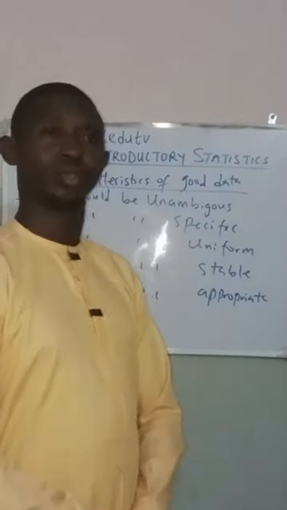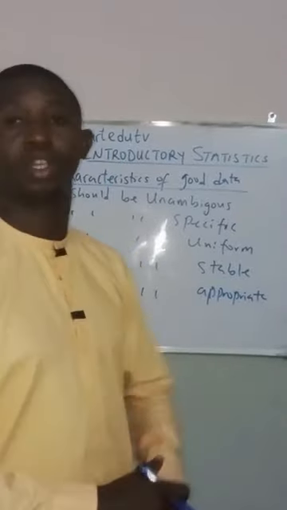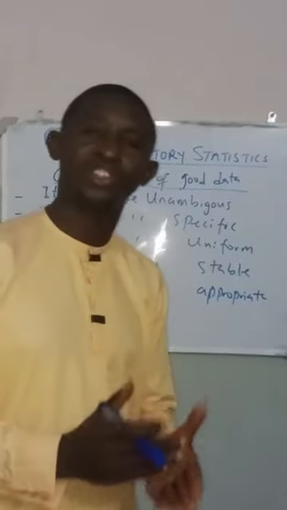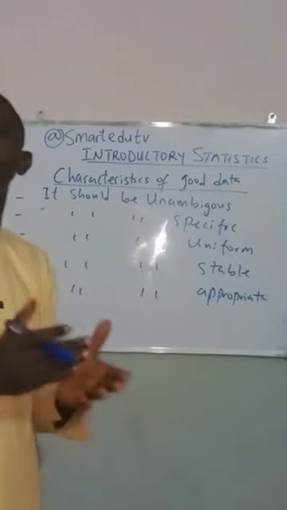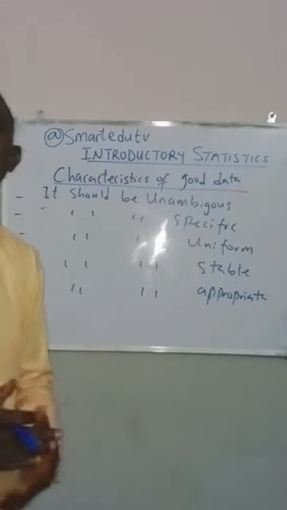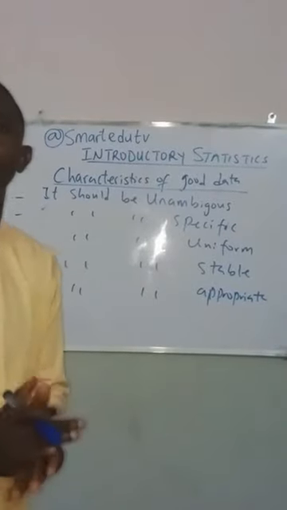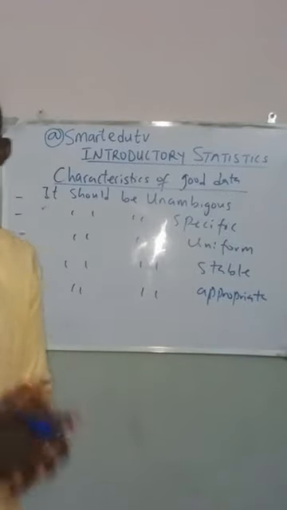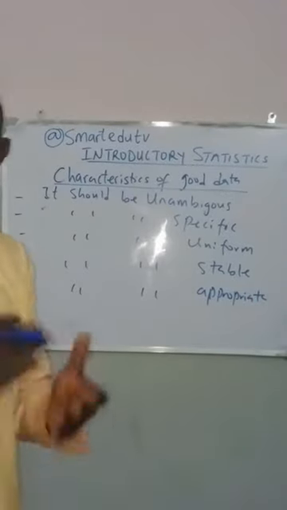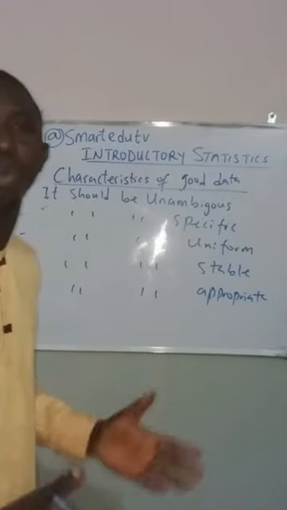The next we are going to look at is the characteristics of a good data. What are the features of a good data? Number one, a good data should be unambiguous. It must not be too big. Number two, a good data should be specific. Number three, a good data should be stable.